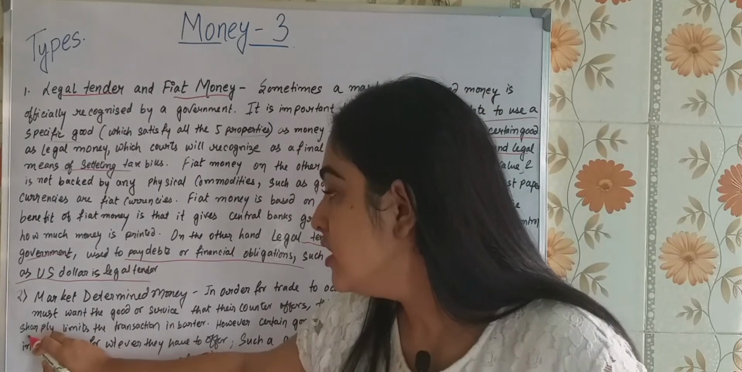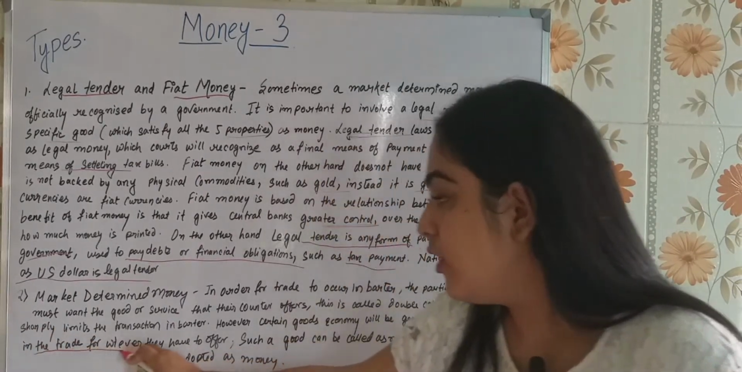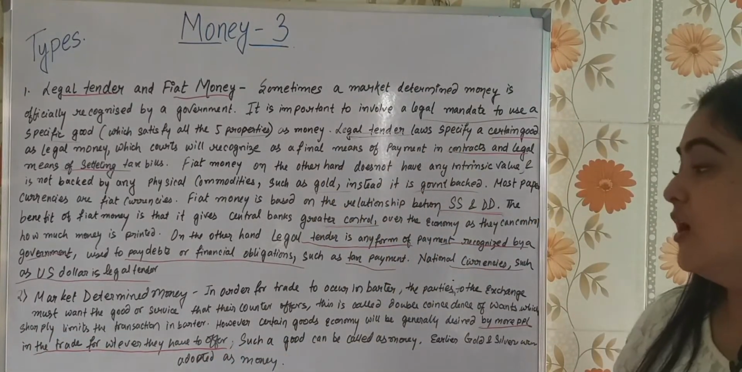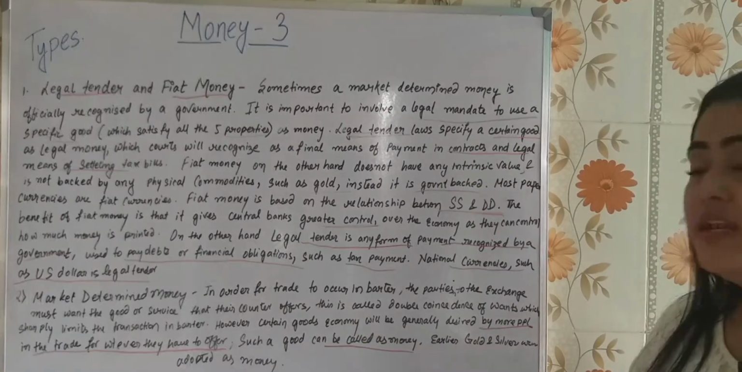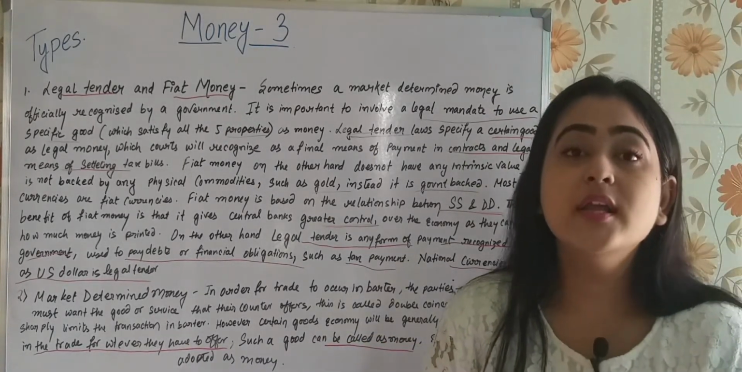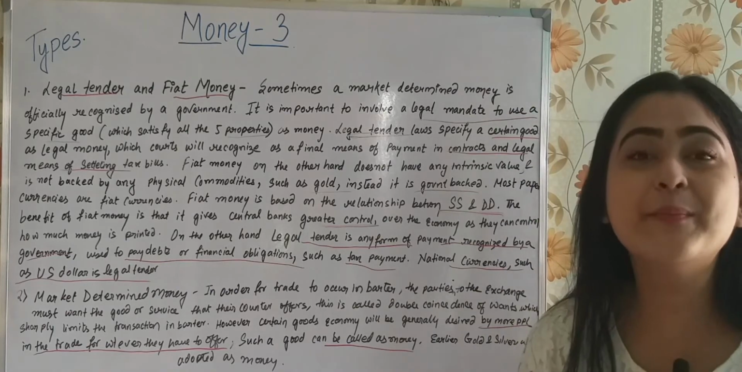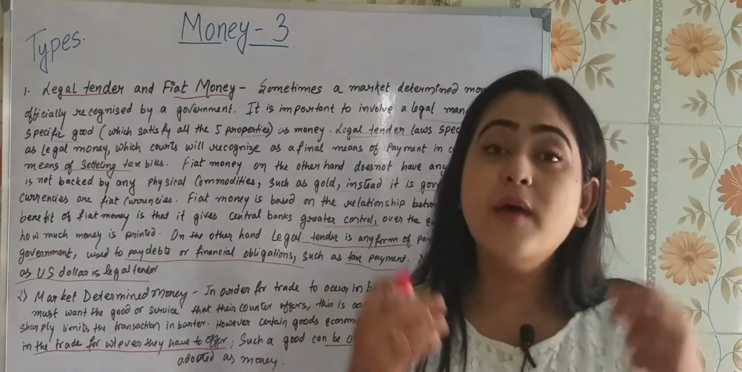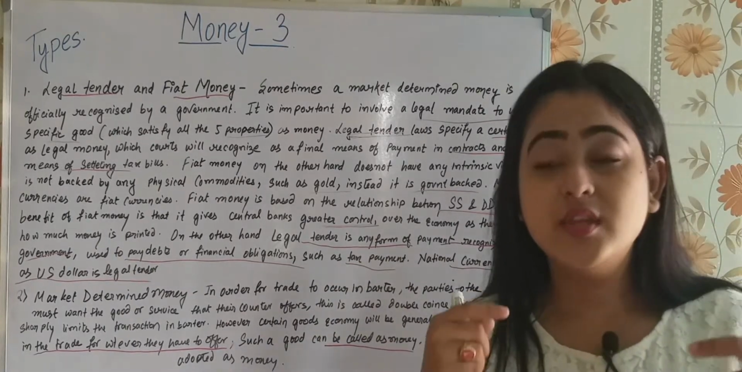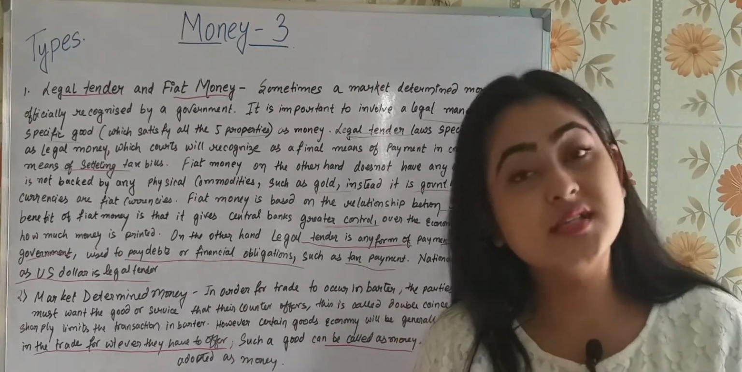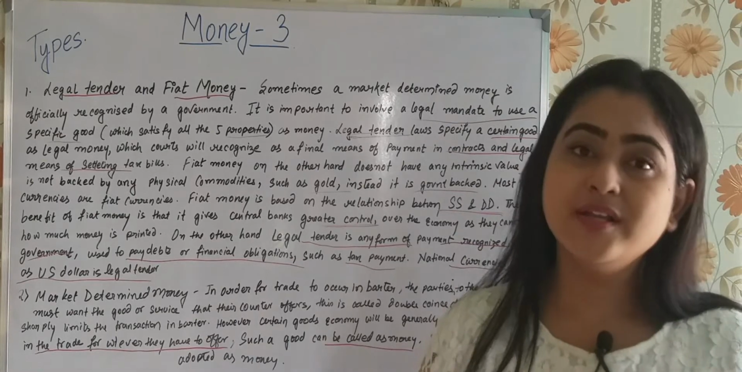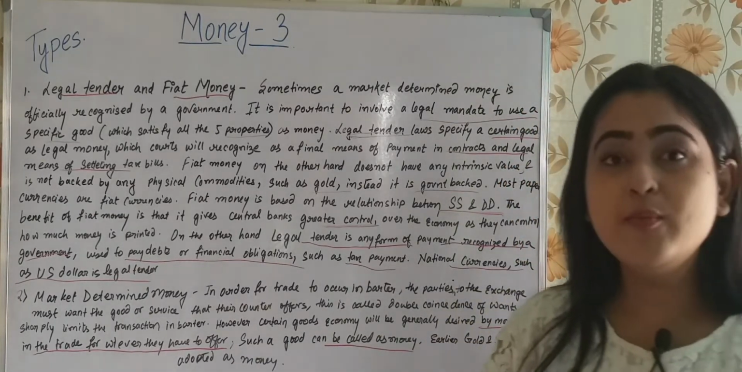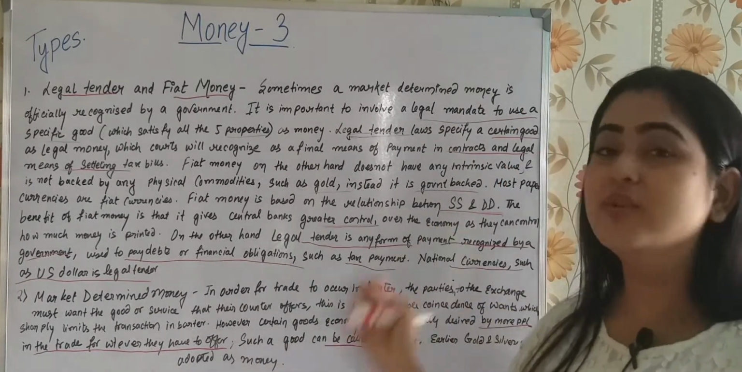Okay, more people in the trade for whatever they have to offer. Such good is called as money, determined by the market. For example, gold coin, silver coin, bronze coin. So what happens is that the market is ready. Now there will not exist any double coincidence of wants. That is called as market determined money. I hope you have understood till here. Now let's move on to the next slide.